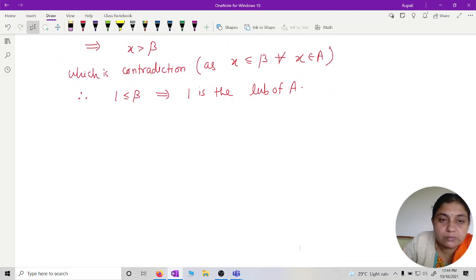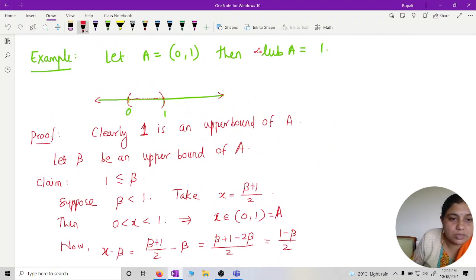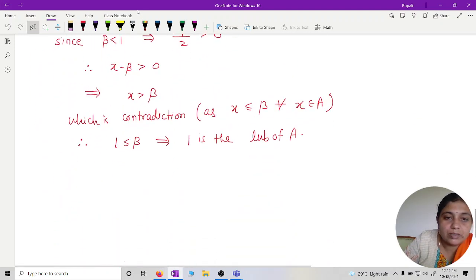Why have we arrived at this? Why did we get such an element? Because our assumption is wrong. This assumption is wrong because we have assumed beta is less than 1. Because of this we have constructed this element x, which is greater than beta.